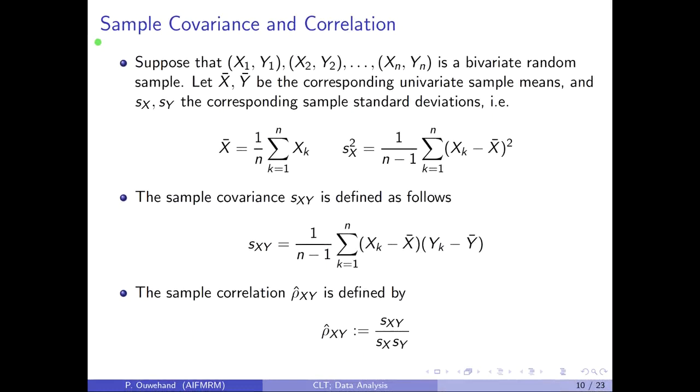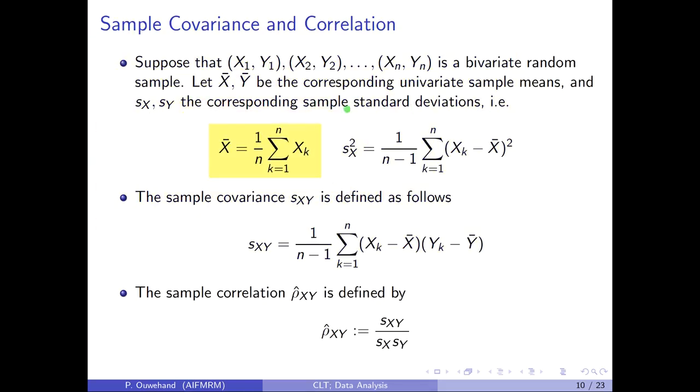Finally, let's consider sample covariance and sample correlation. Suppose that we have a sequence of draws x1, y1, x2, y2, up to xn, yn from the distribution of a bivariate random vector. Let x bar and y bar be the corresponding univariate sample means, and let sx and sy be the corresponding sample standard deviations.